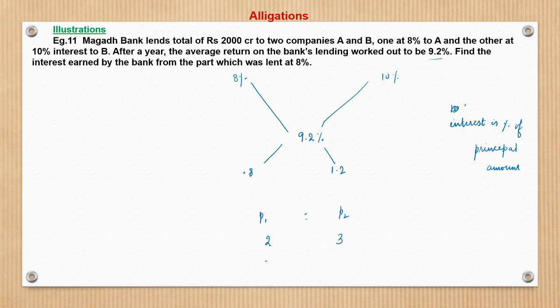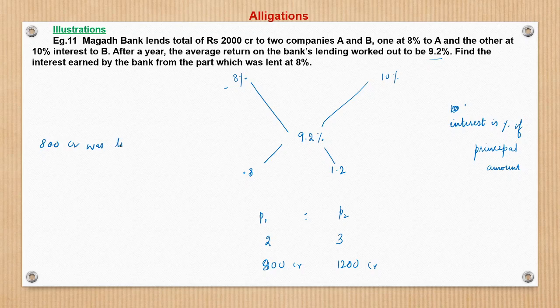So 2000 crore, so it means what? That is 5. So this becomes 800 crore and 1200 crore, right? I divided 2000 crore in the ratio of 2 is to 3, 800 crores and 1200 crores. So find the interest earned by the bank from the part which was lent at 8%. That is, so 800 crore